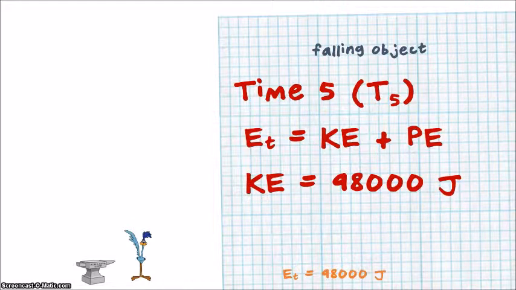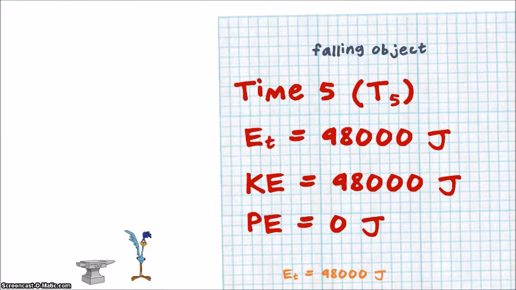Our kinetic energy for the thing is 98,000 joules. And our potential energy is 0 because we are at 0 height. Our total is still 98,000 joules.